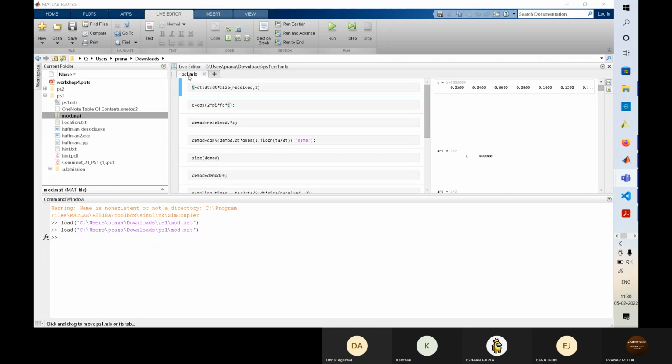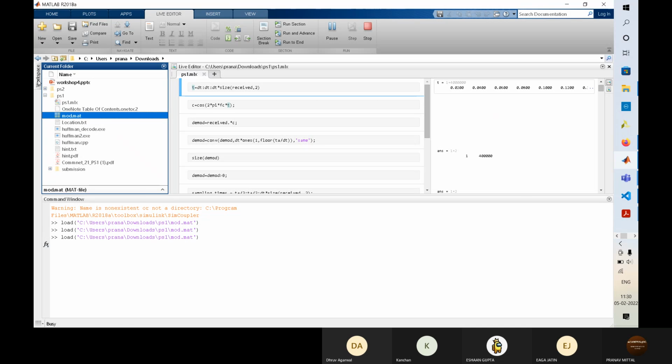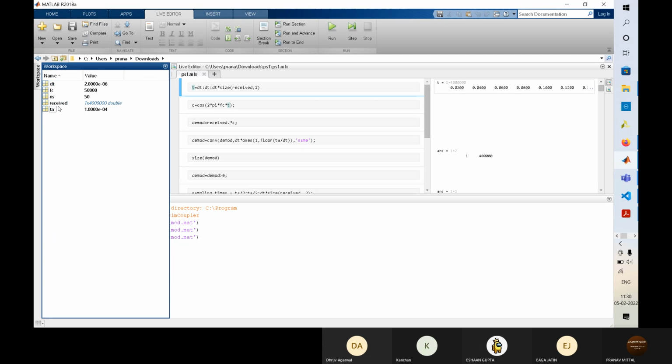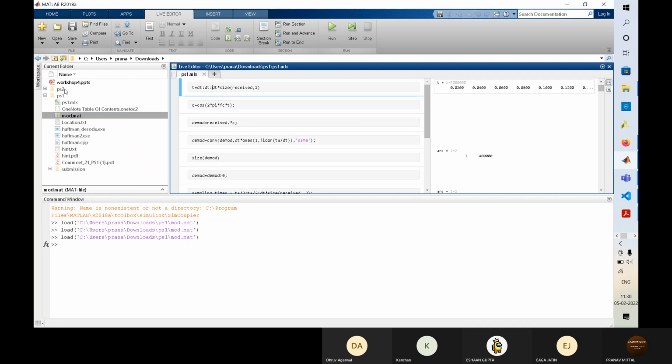So in MATLAB, this is ps1.mlx. You can find this in the GitHub repository link that I sent you. First thing we had to do was load this mod.mat. You can simply right click on it and load. What will happen is these variables that were stored in the mod.mat file will be added to your workspace.